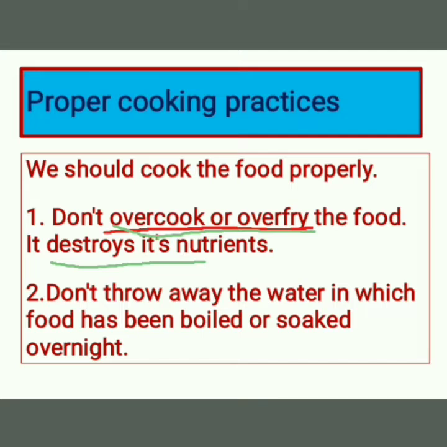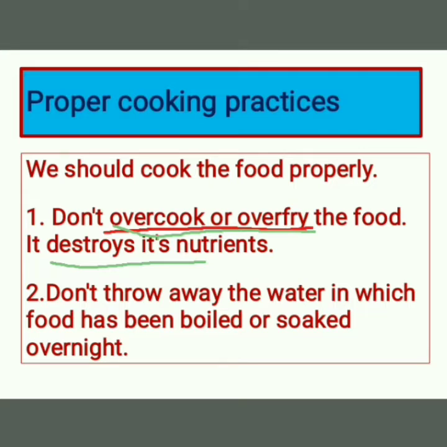Next is, sometimes gram seeds or pulses are soaked in water for a long time, right? You would have seen your mom soak dal or gram seeds in water. And sometimes food or vegetables are boiled in water.